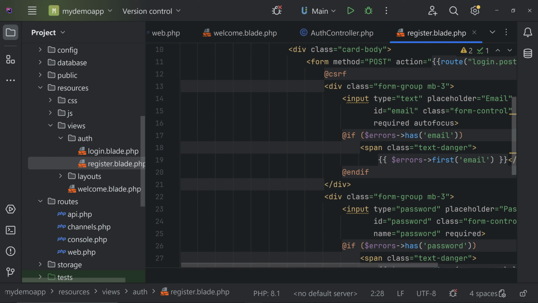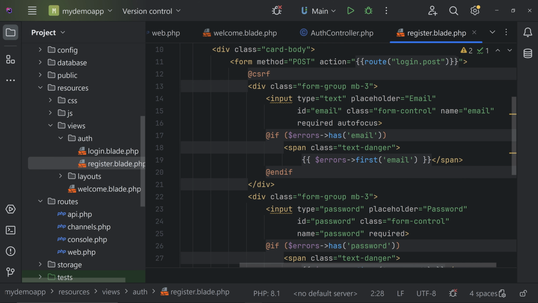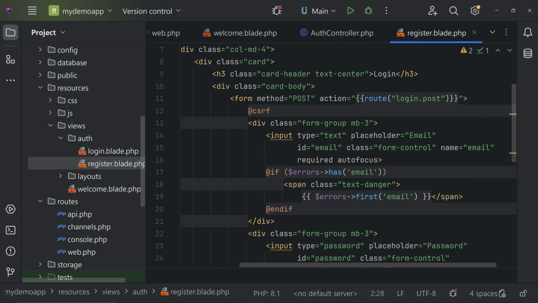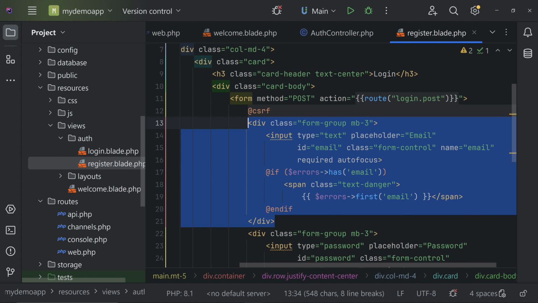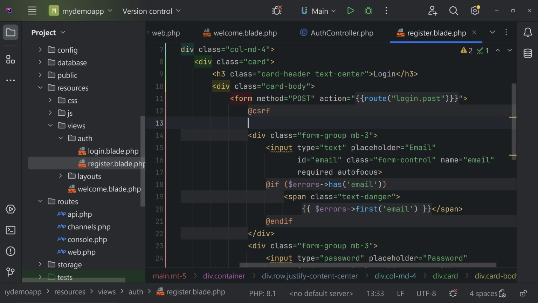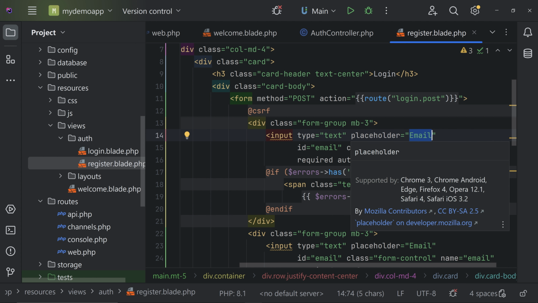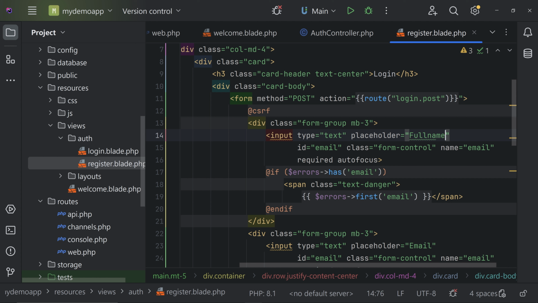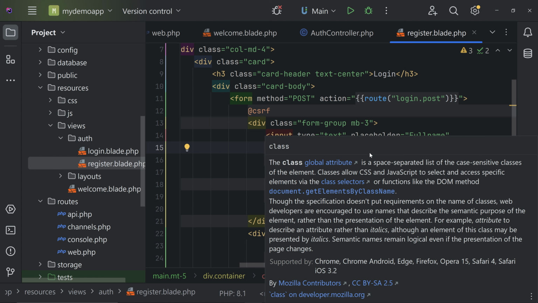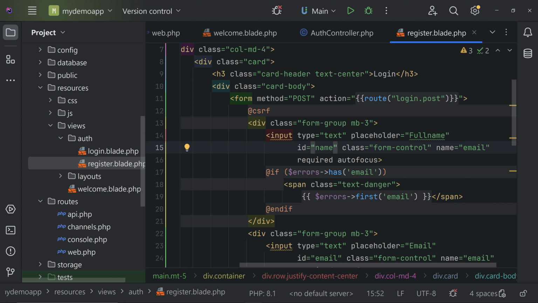Other than that, we have to add a name also. If you need to enter a name, we can add that here. For that, you can copy this much from here, and below the CSRF, we can paste it here. The type is okay. The placeholder we can change to full name. And the ID, if you are using the ID, you can change it to name. We are not using the ID right now, so it is not required.